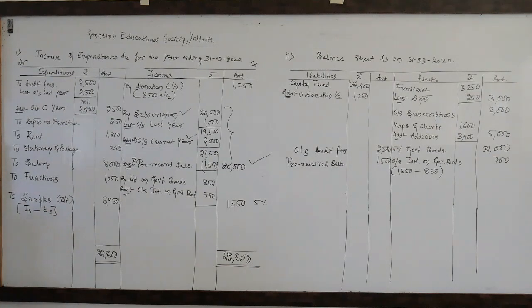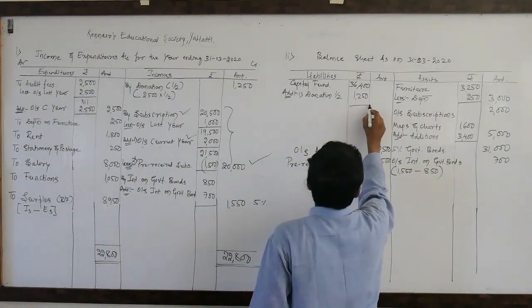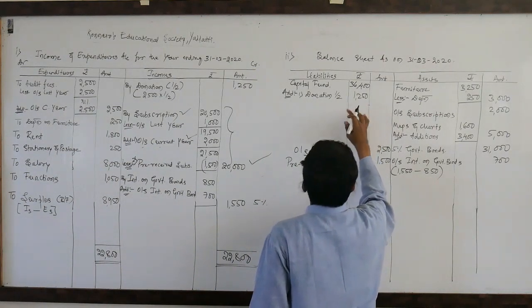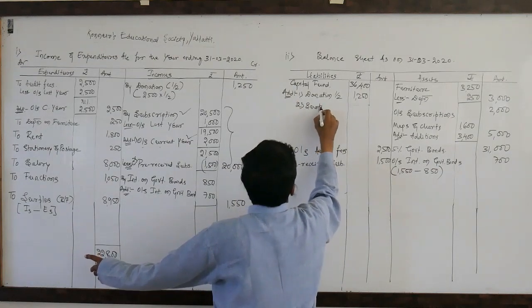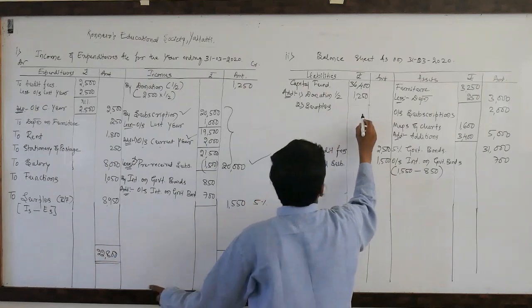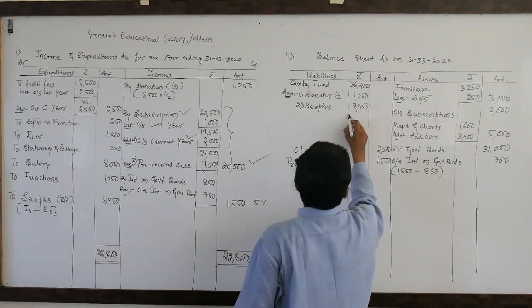Expenses. Okay, this surplus is to be added here. Before that, here surplus 8,950.